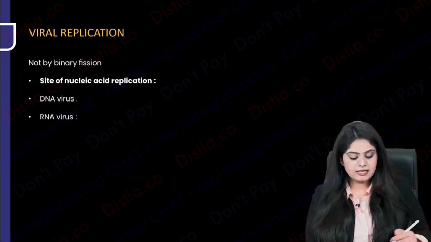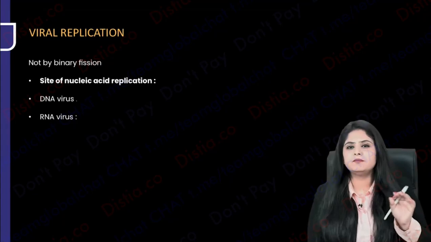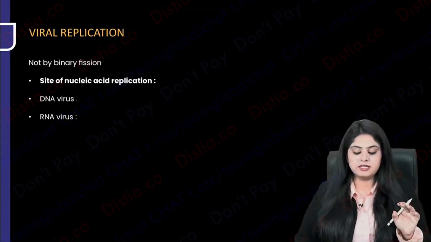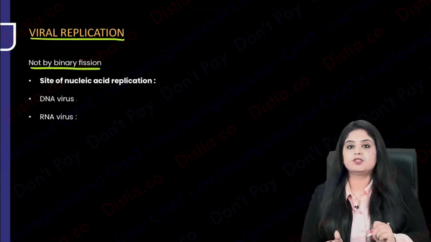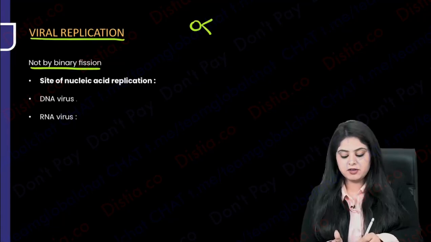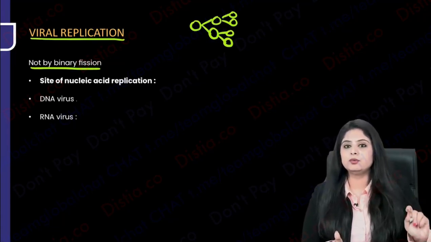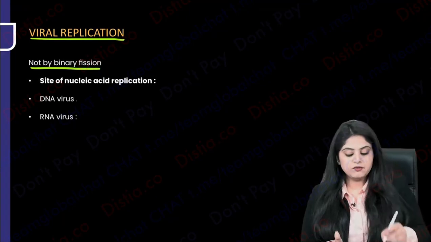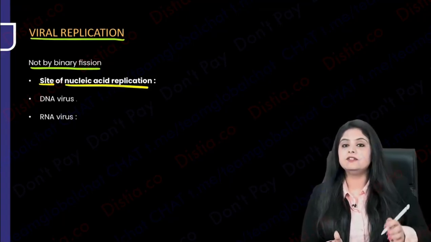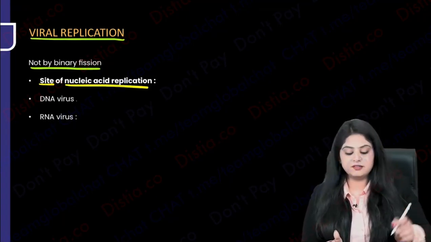Guys, before I start with viral replication, there are some 3-4 definitions we have to study. Firstly, virus replication and bacteria replication are not the same. Bacteria divides from 1 to 2, from 2 to 4. That is why we used to study the bacterial growth curve and all. But for viruses, it's not happening like this. So, viruses are going to divide either in the nucleus, that is the DNA.